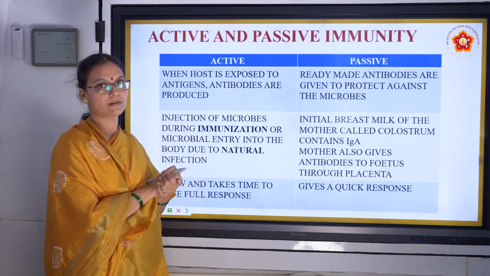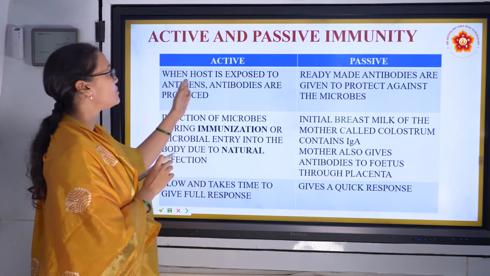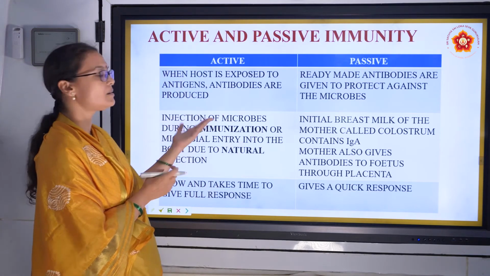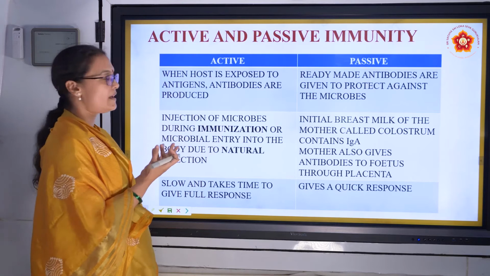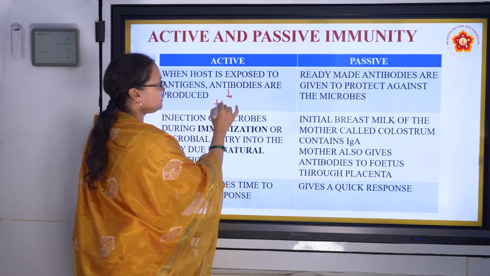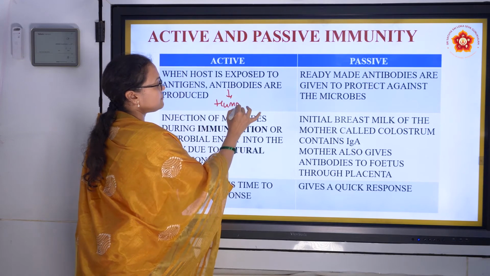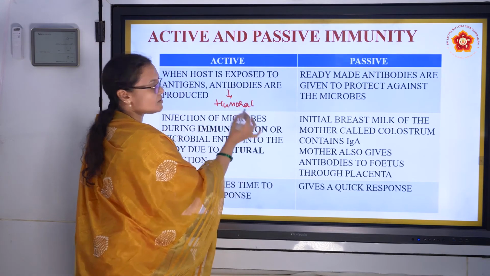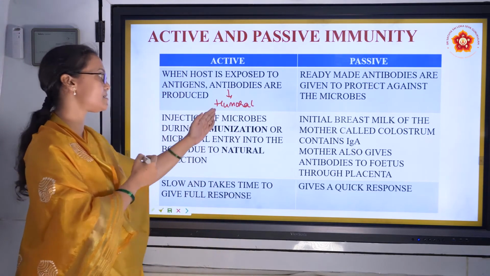It is active. Our body is producing. So what do they say? When the host is exposed, antibodies are produced. Our body is producing the antibodies. So this is also humoral immunity. Humoral immunity, where antibodies are produced, is called humoral immunity because it's present in the blood.